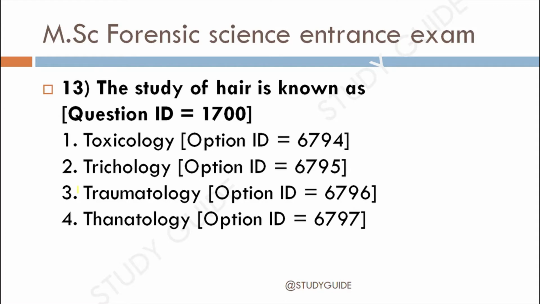The study of hair is known as 1. Toxicology, 2. Trichology, 3. Traumatology, 4. Thanatology.